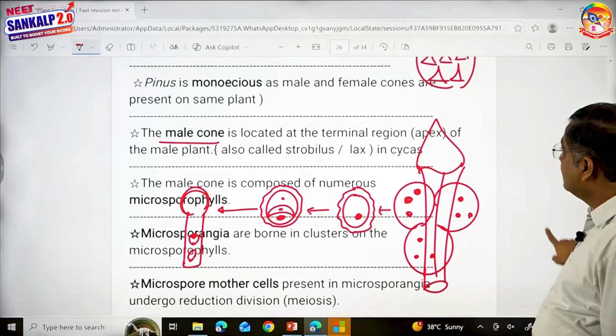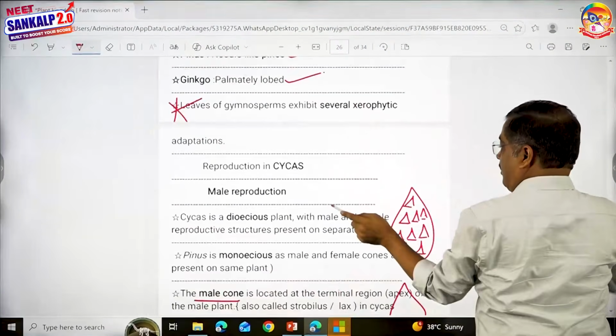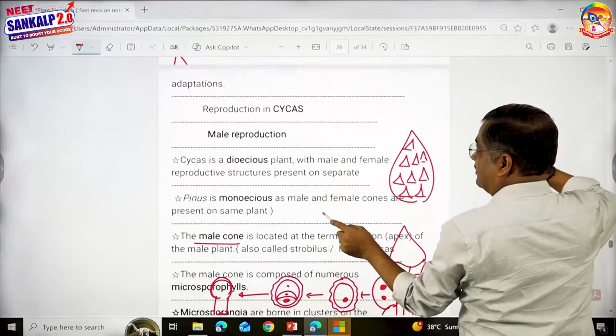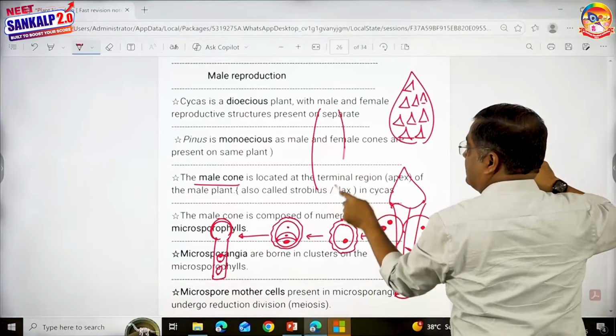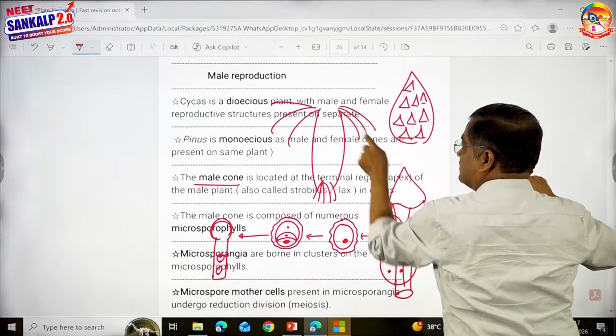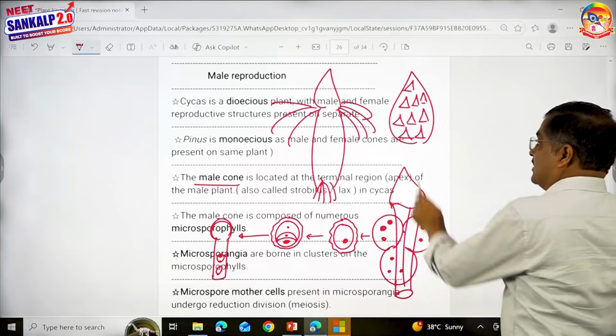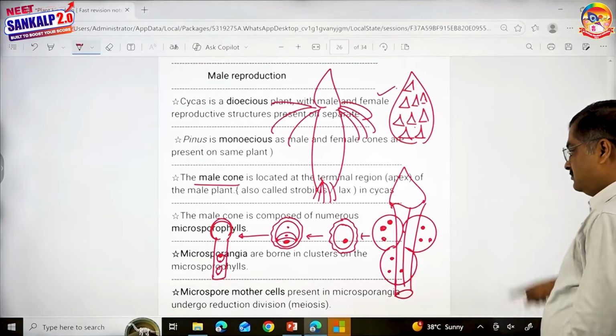Sporophyte. The plant body is a sporophyte. This is the sporophyte. Roots, stem, leaves, pinnately compound leaves, and the cone. This is the sporophyte, male plant. This is the male cone, flower.